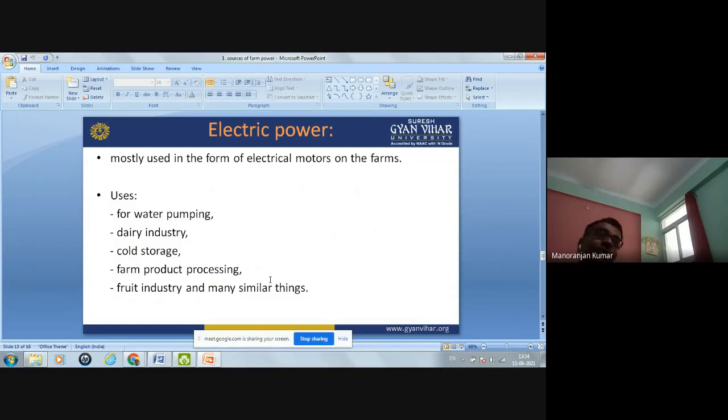Uses are: it is used for pumping the water from the well, from the canal, from the river. Also, it is used in the dairy industry, cold storage, farm product processing, fruit industry, and many similar things. Everywhere you can see the electrical power. So this is one of the important sources of power.